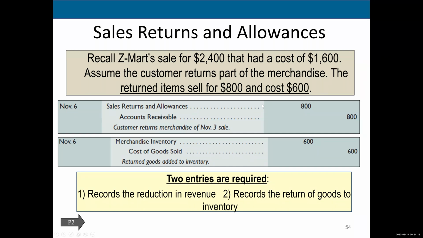return. Now for an allowance, remember that the customer keeps the merchandise. So in allowance, you'll only do this entry. You won't do the second entry, right? Allowance, they keep the merchandise, so you don't get it back. So in allowance, you have one entry. Let's see what it looks like.